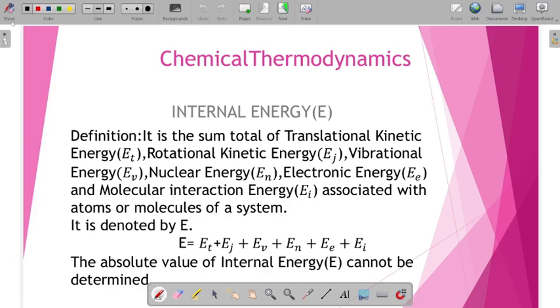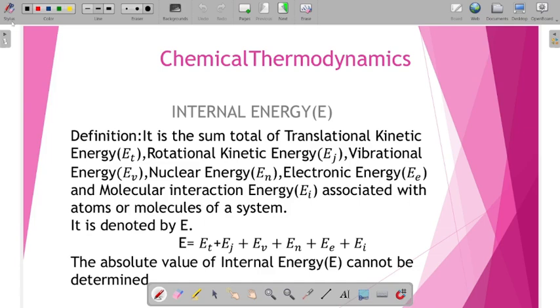So that is why the sum total energy of the system is the sum of the translational kinetic energy, rotational kinetic energy, vibrational kinetic energy, nuclear energy, electronic energy, and molecular interaction energy associated with the atoms or molecules of a system.